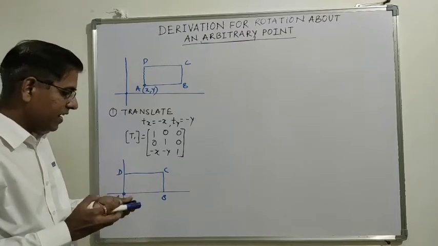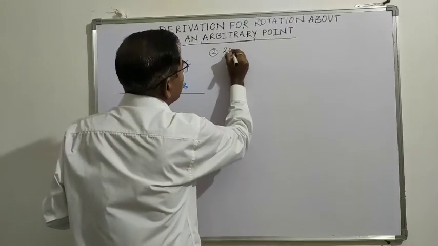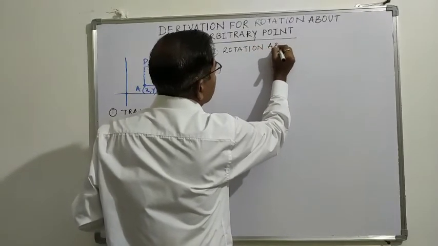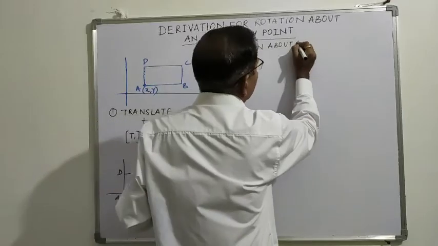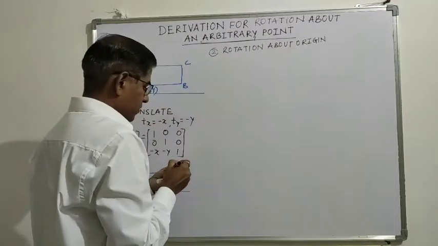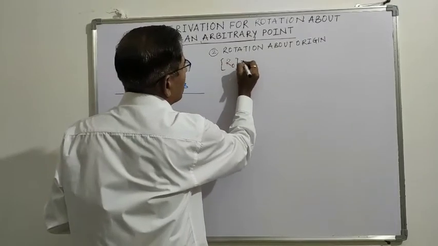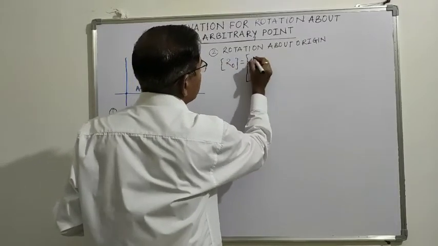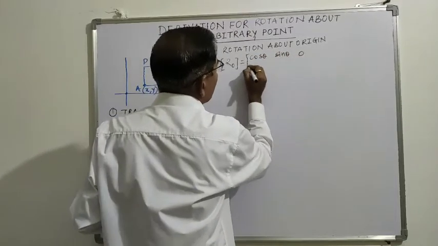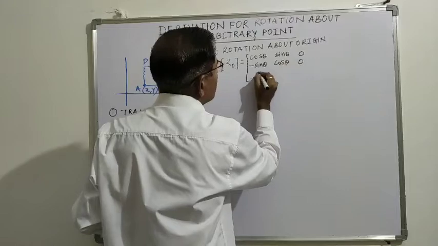So our second step is rotation about origin. What is the rotation about origin matrix, RO? We know that the rotation about origin matrix is cos theta, sin theta, 0, minus sin theta, cos theta, 0, 0, 0, 1.